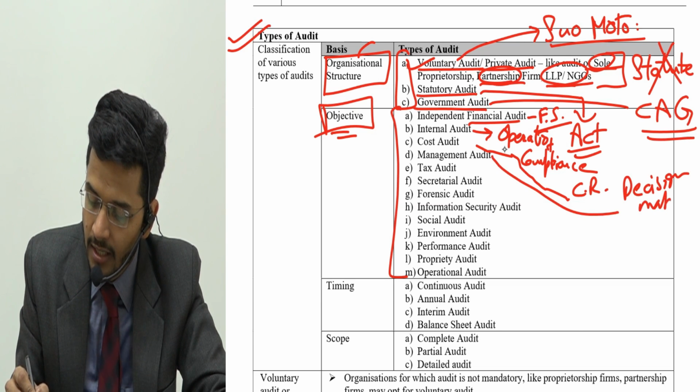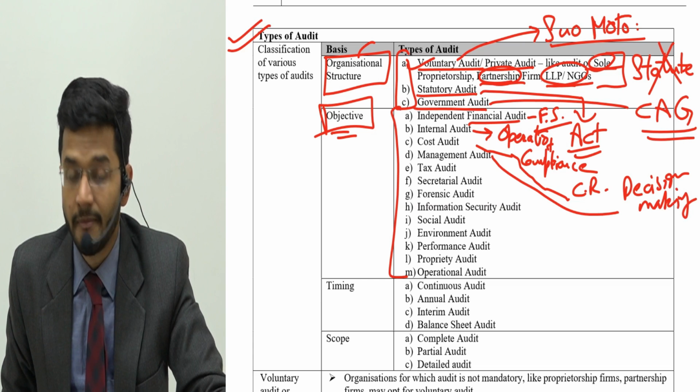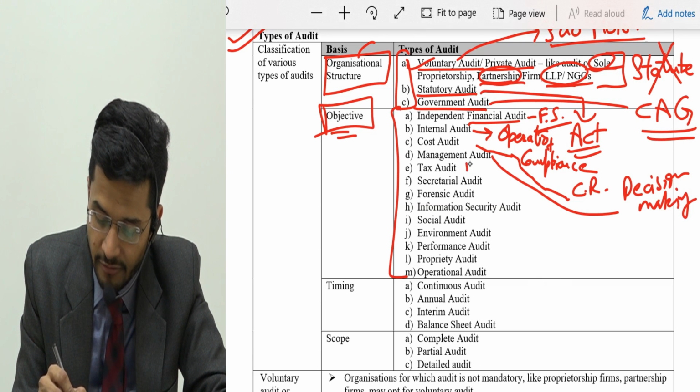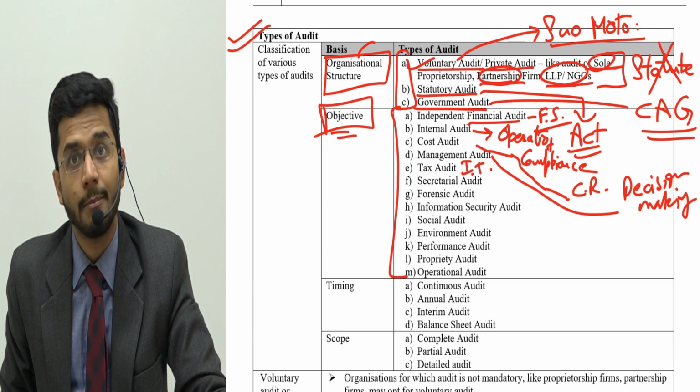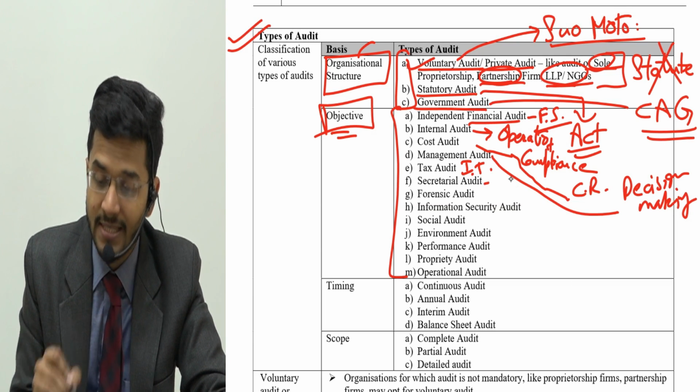Decision making, that is the purpose of management audit. Tax audit is relevant for the Income Tax Act and ensuring whether any tax avoidance has happened or not. Secretarial audit is for secretarial books.